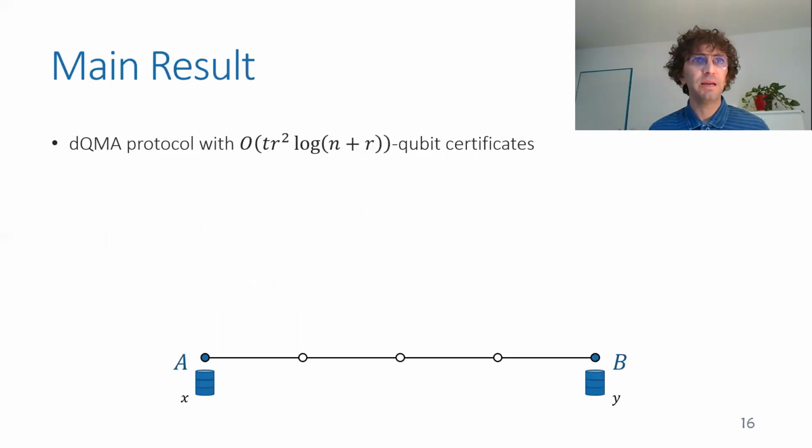So how do we prove this main result? How do we prove that you have a protocol? What is the protocol or the mechanism that uses only logarithmic size certificates and messages? This will be as follows. I'll show you this only on the line for this talk. So we think of a line with two endpoints, Alice and Bob, having inputs X and Y, and want to make sure the inputs are the same.